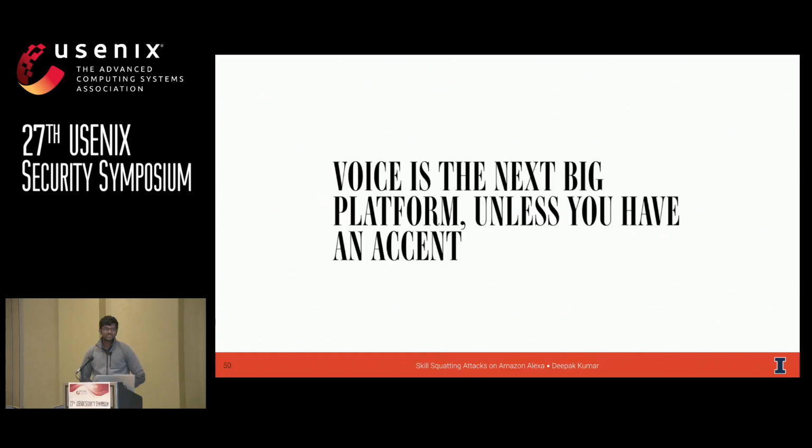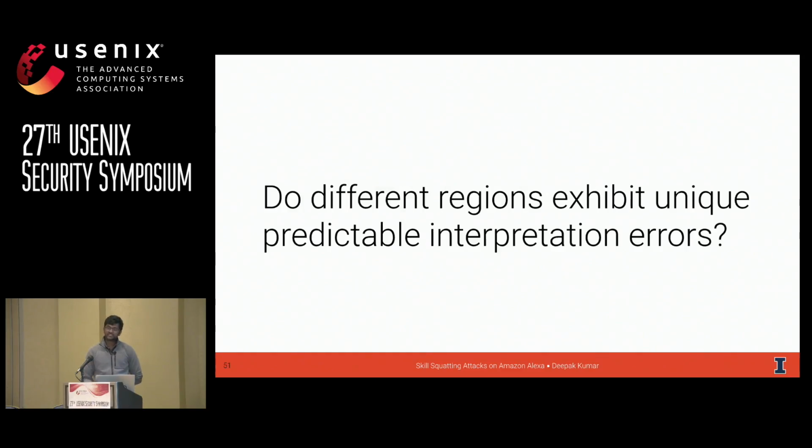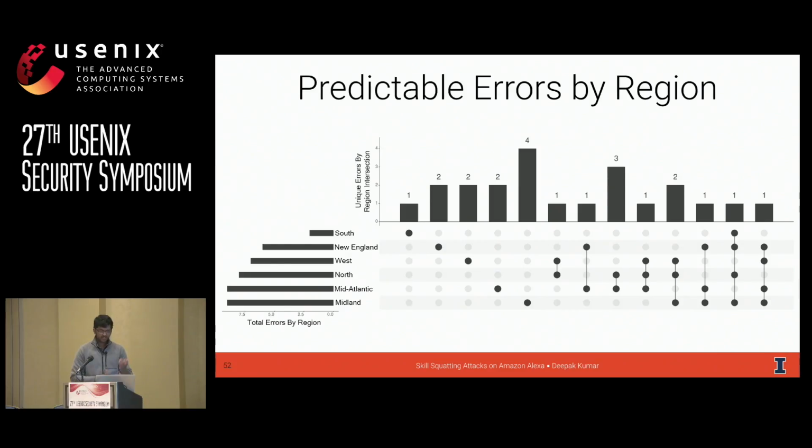But this observation got us thinking about another research question. Do different regions exhibit unique, predictable interpretation errors? Right? So based on the way that you speak, are there things that Alexa thinks are different, but just for people that sound like you? What I'm showing you here is a six-way intersection, or you can think of this like a six-way Venn diagram, to visualize where different predictable errors come from per region.